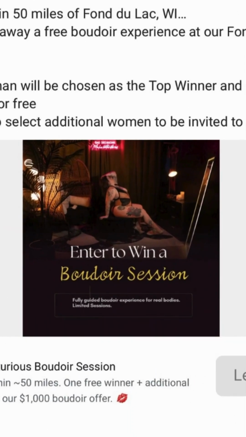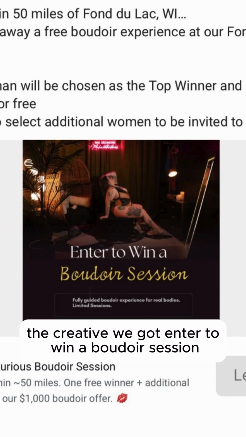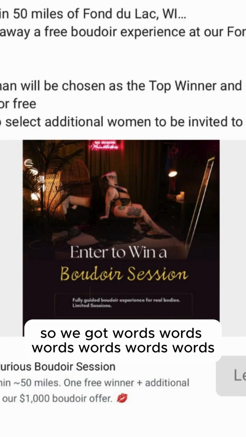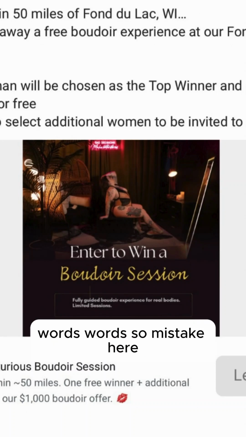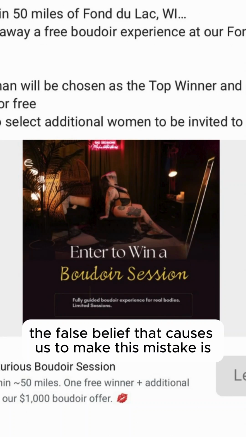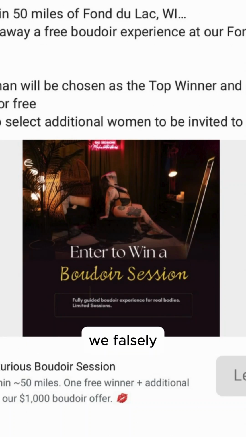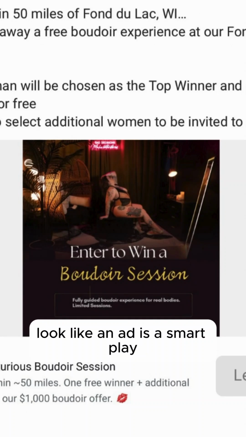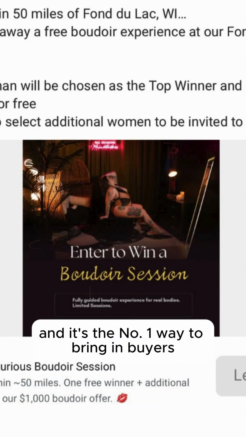Next, looking at the photo here, the creative. We got enter to win a Boudoir session. All right. Yep. So we got words. So mistake here. We got the looks like an ad mistake. The false belief that causes us to make this mistake is we falsely believe that making our ad look like an ad is a smart play. And it's the number one way to bring in buyers.